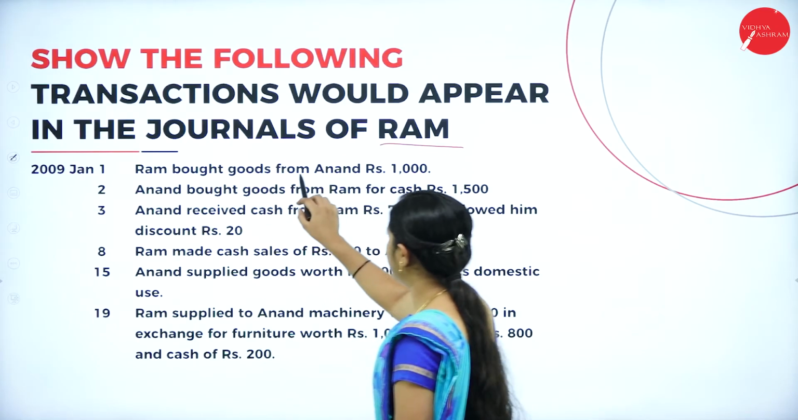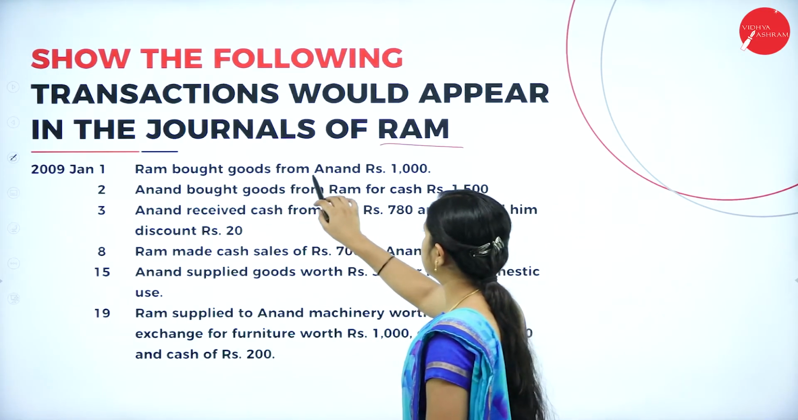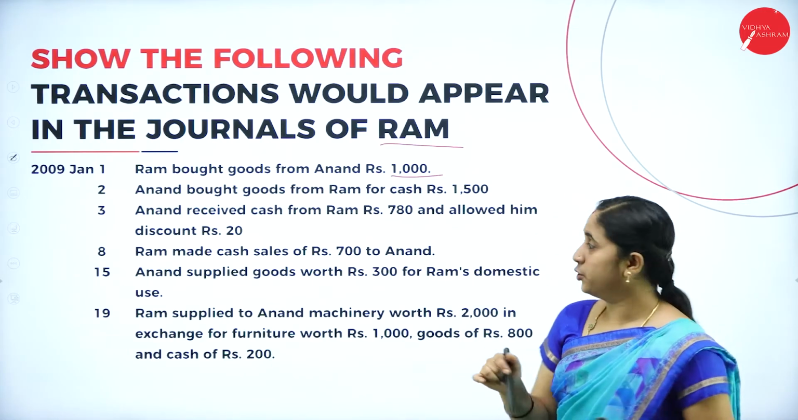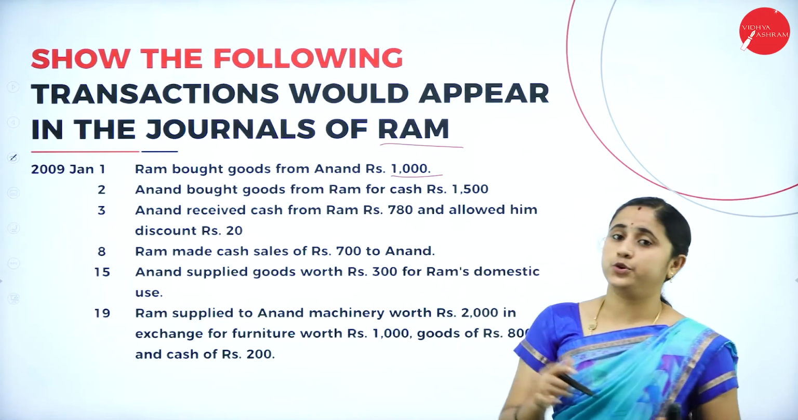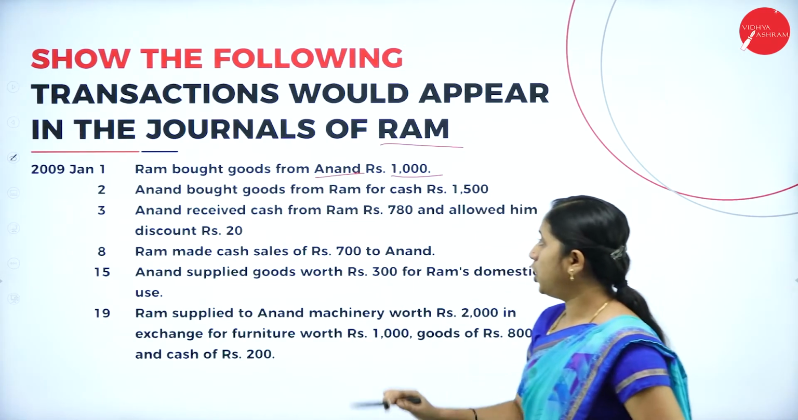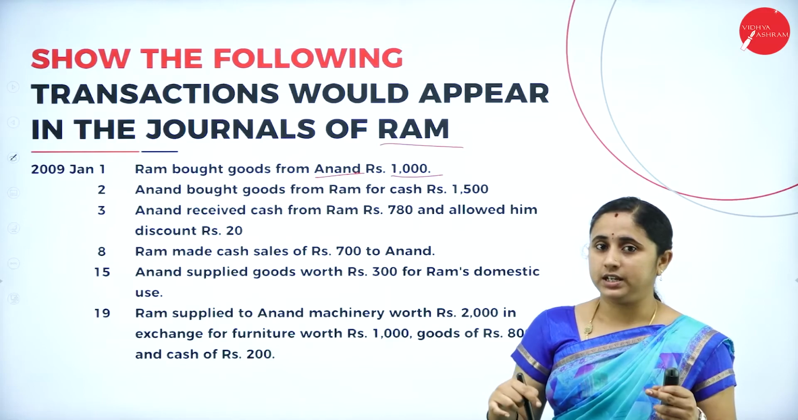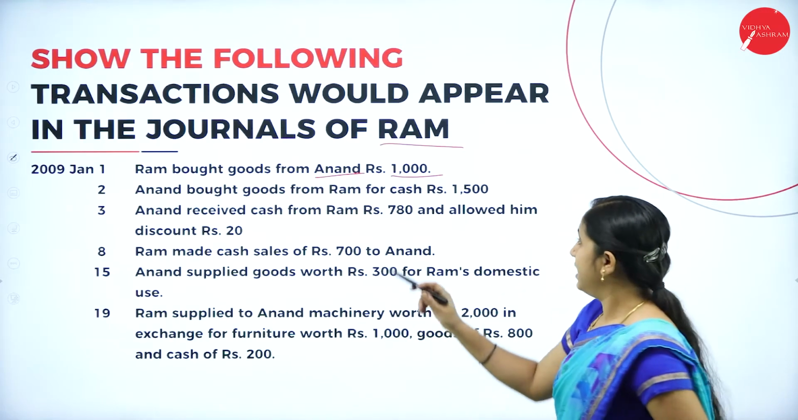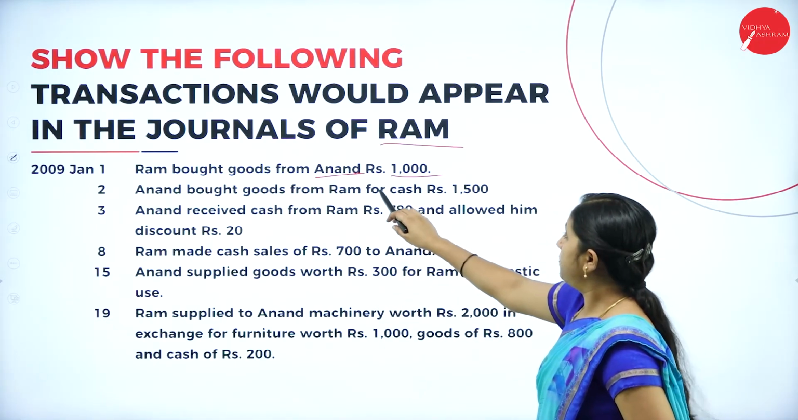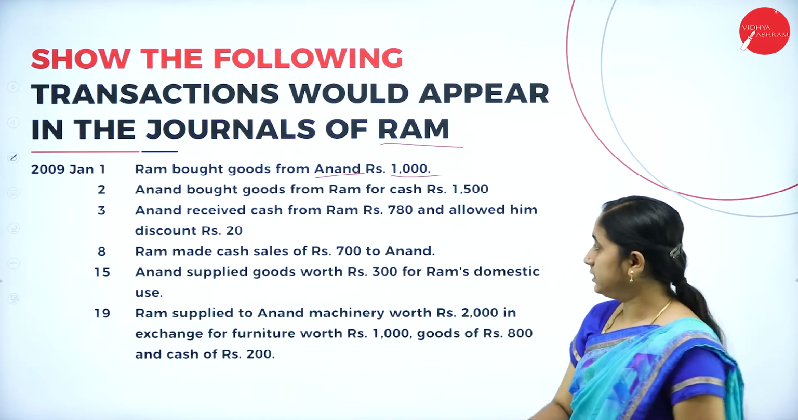Here, Ram bought goods from Anand rupees 1,000. That means he is purchasing goods from Anand. Here they have not mentioned for cash or credit, but they have given person name. So, purchase means goods coming in. So, purchase account should be debited and Anand is giving. So, purchase account debtor to Anand account of rupees 1,000.